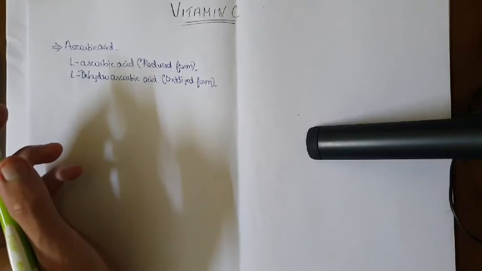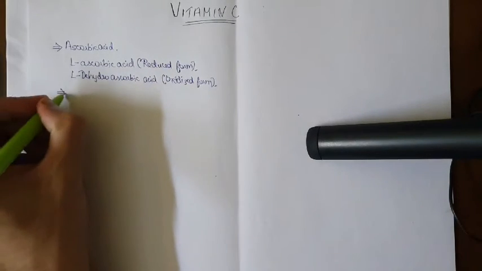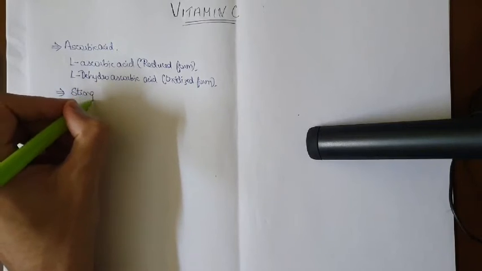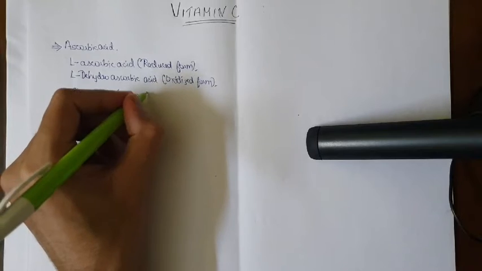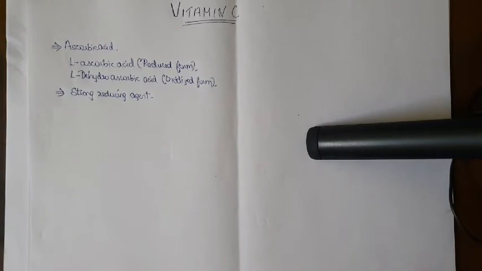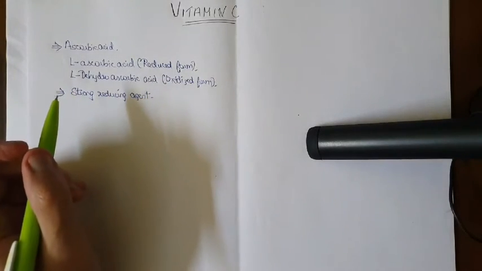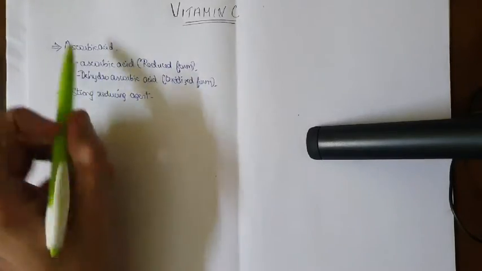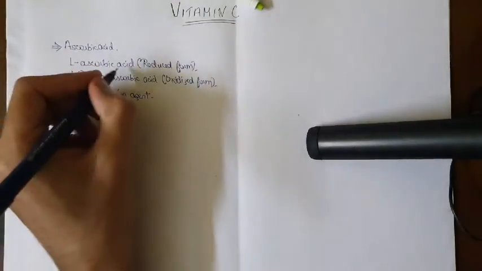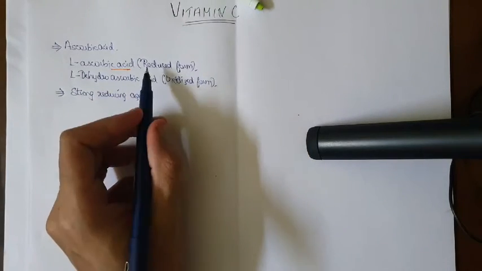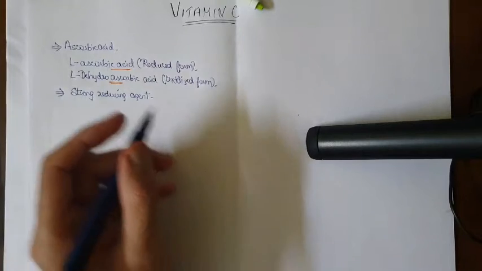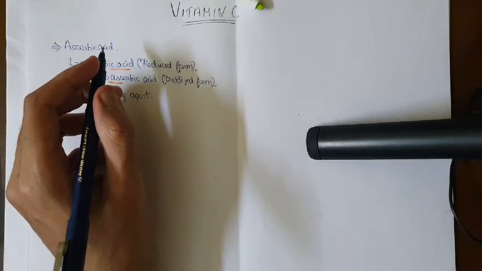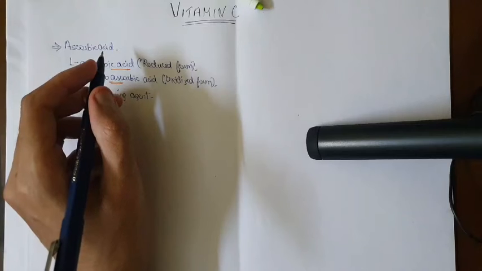Now this vitamin C is a strong reducing agent. So till now we are discussing the chemistry of vitamin C, right? Now remember, this L-ascorbic acid undergoes oxidation to form dehydroascorbic acid, and it is a reversible reaction.